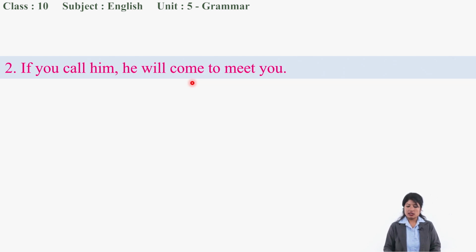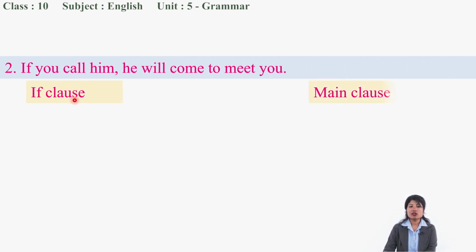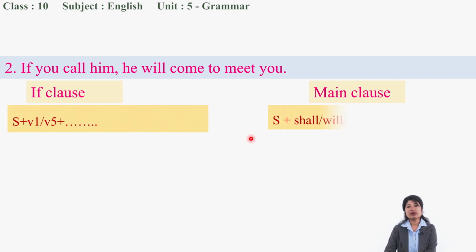Actually, this is the way we do it when there is a verb 1 in the if clause. In the if clause, if there is verb 1 or verb 5, obviously your main clause will be subject plus shall, will, may, must plus verb 1. This is the thing you have to do.